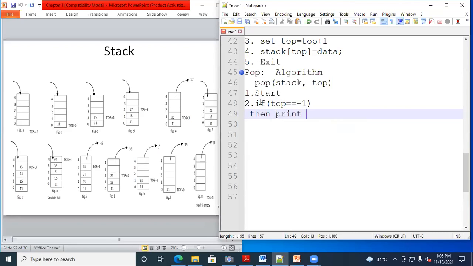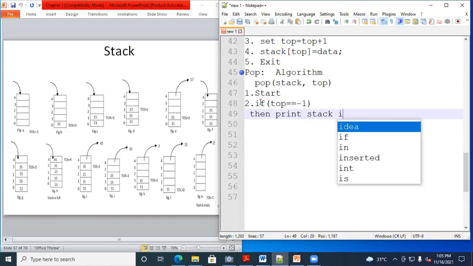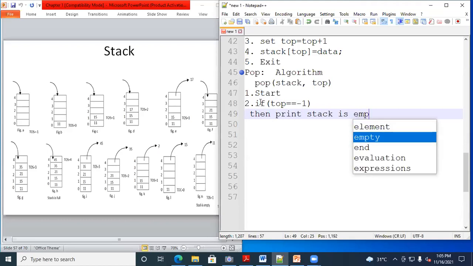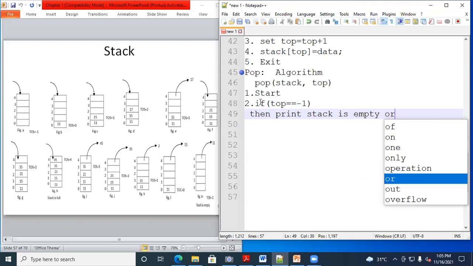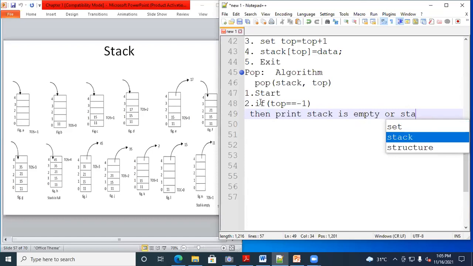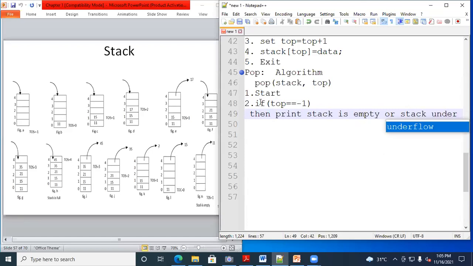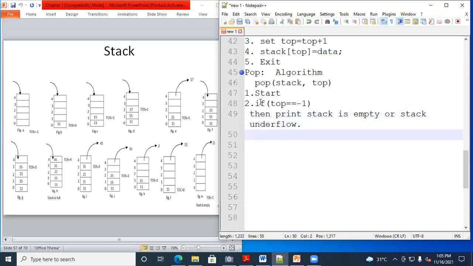top equal to -1 असेल म्हणजे काय झालं त्याचा अर्थ? एलिमेंट आहेत का? Empty stack. Stack is empty. हाँ, stack is empty. Or what we can say, stack underflow or overflow? Underflow. Underflow, right?